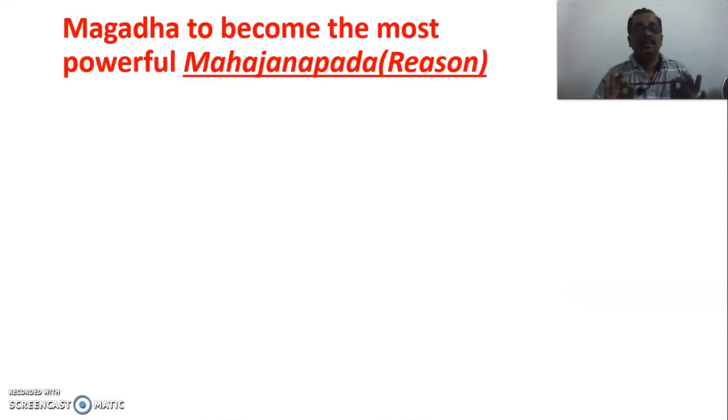Now, another important area: how Magadha became the most powerful Mahajanapada. My dear students, there were 16 Mahajanapadas. Among them, Magadha became the most powerful one. How did it happen? It is because of certain favorable factors which helped this empire to become very popular. Now let us see. It is a very important question you can expect for the examination. What are the reasons which led Magadha to become the most powerful Mahajanapada?